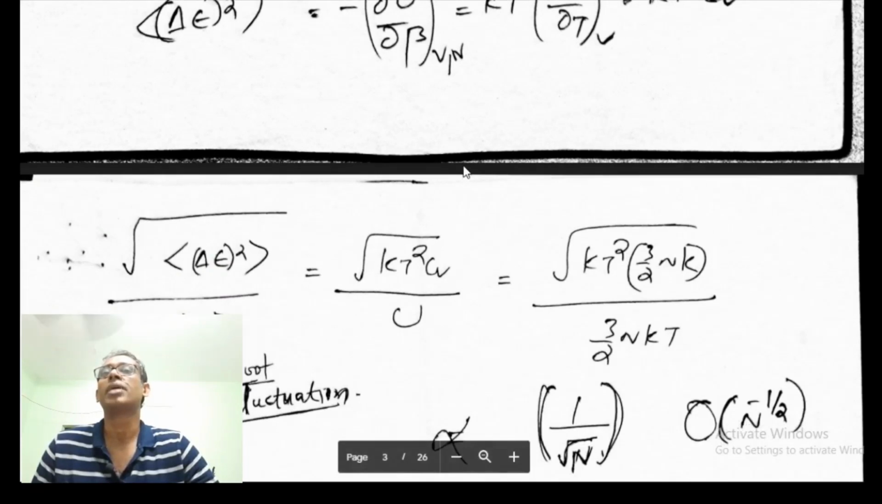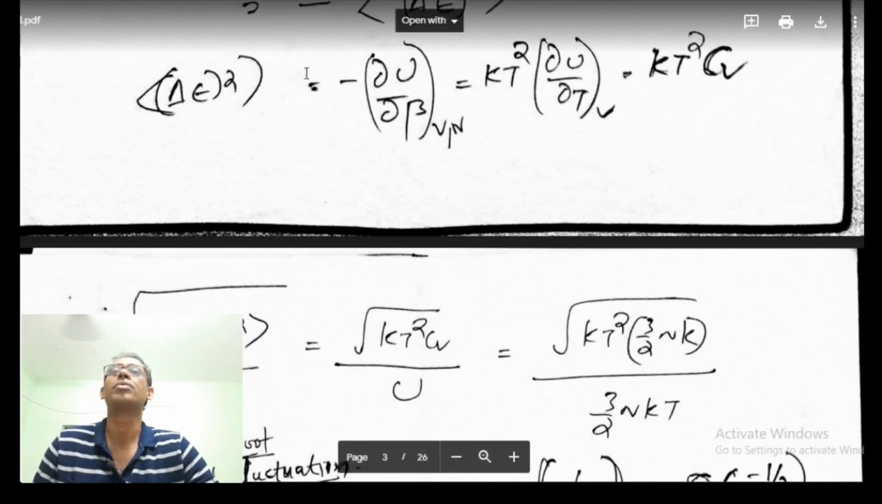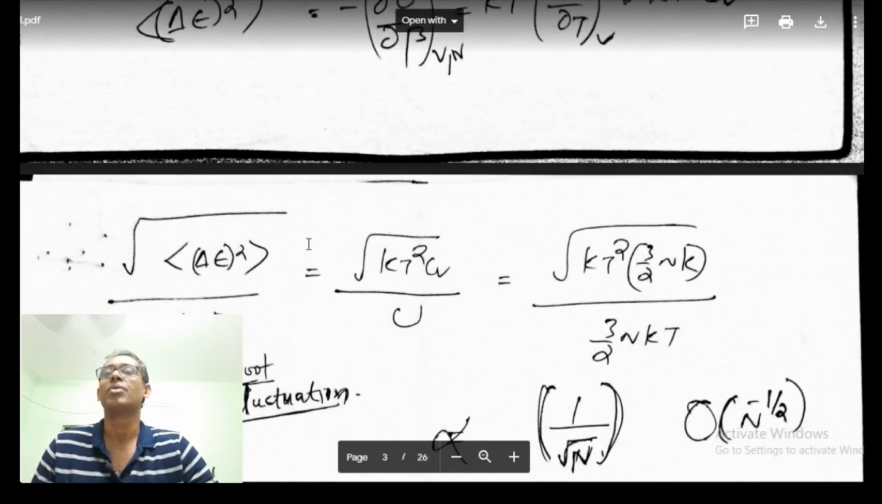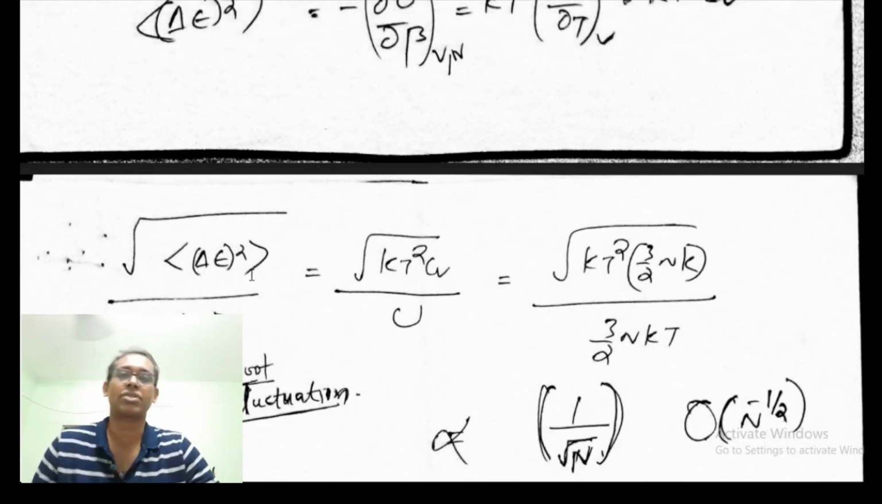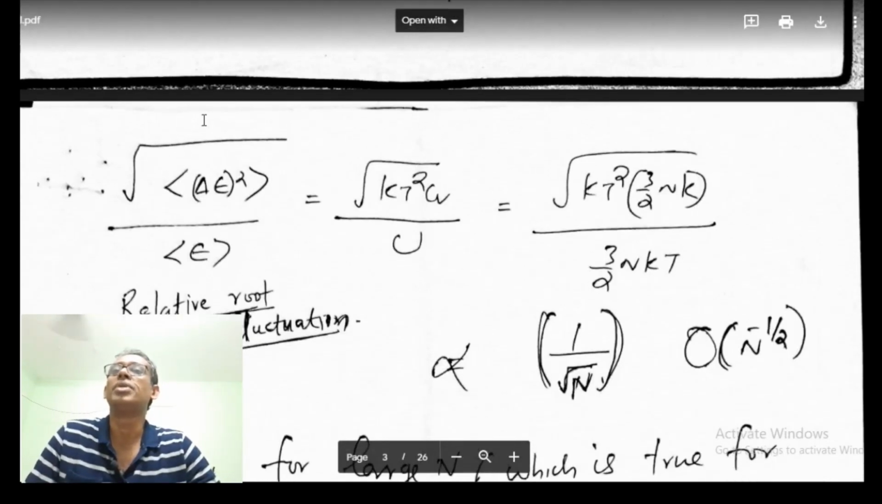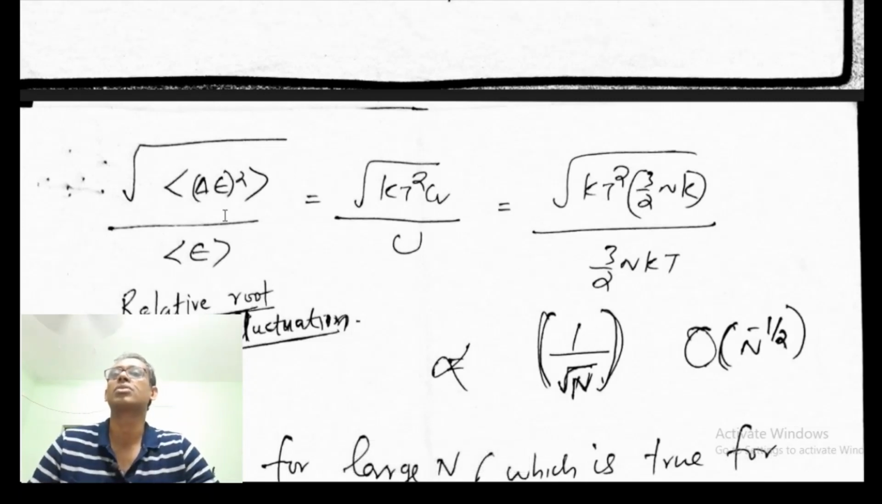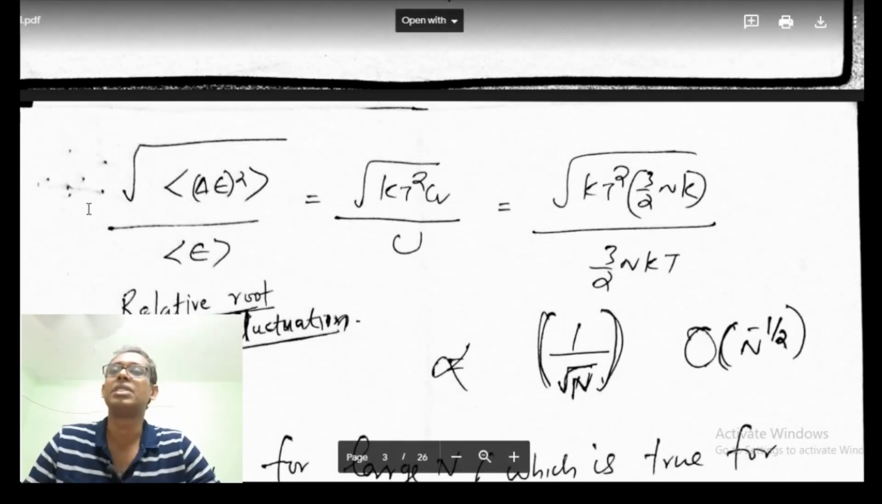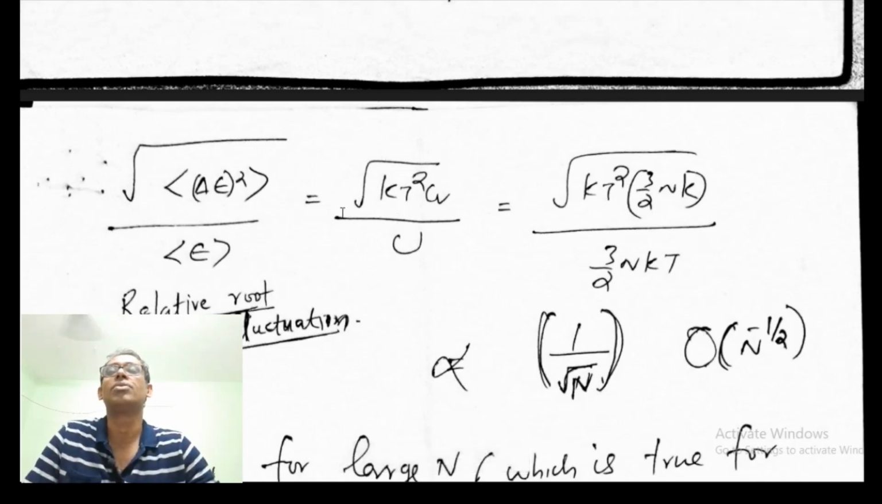Now what I am trying to do is take the square root of this. So this is the average value of the square of the fluctuation, and then we are taking the square root. So what we have is the root mean square value, because we have the root and mean of the square of the fluctuation, which is the root mean square fluctuation in energy. Root mean square fluctuation in energy is equal to the root of kT square CV.